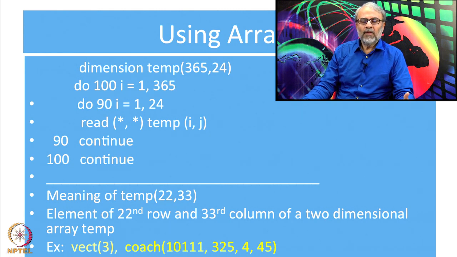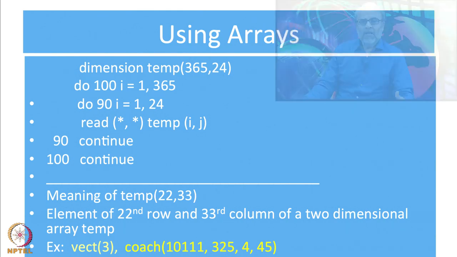a railway reservation system. You know that there are a very large number of trains. If I want the total data for all the people in the country, I should first of all know how many trains there are, how many days there are, how many coaches there are in trains, and how many seats there are in each coach. The train numbers go from 0 to let us say 99999. There are not more than a lakh trains in India.